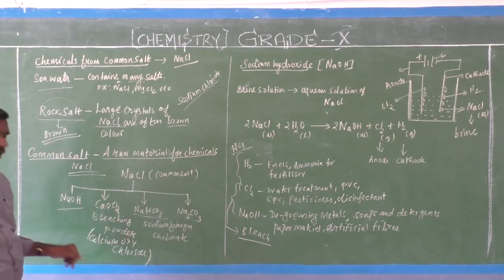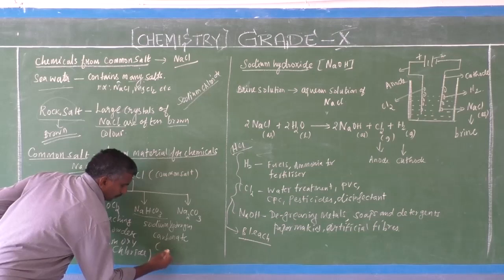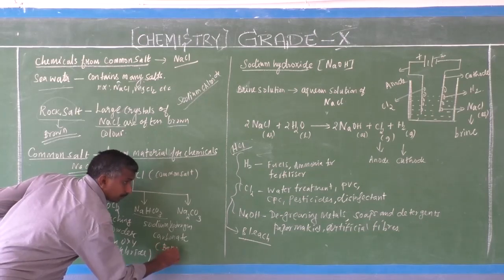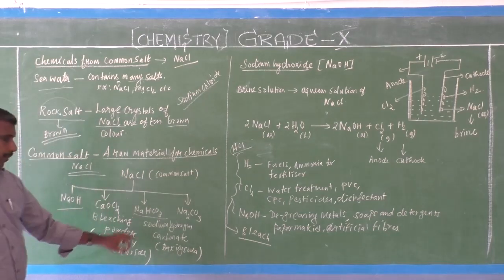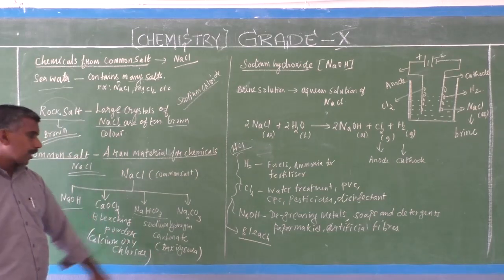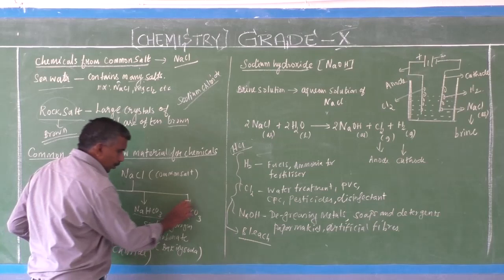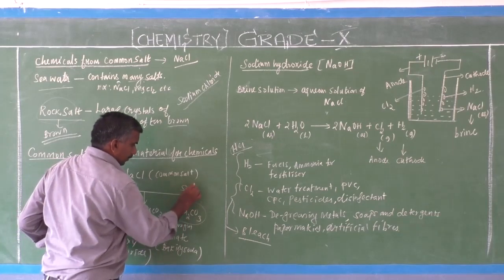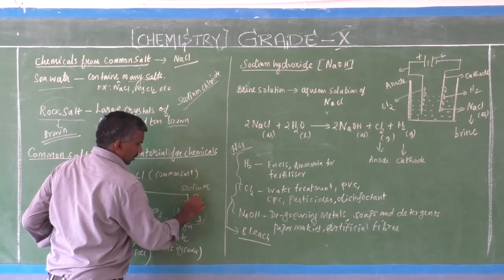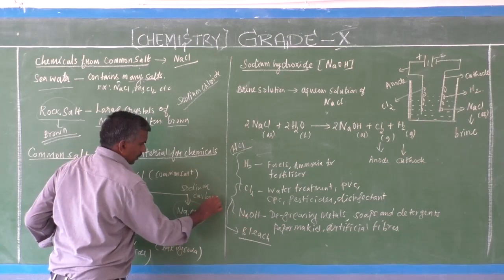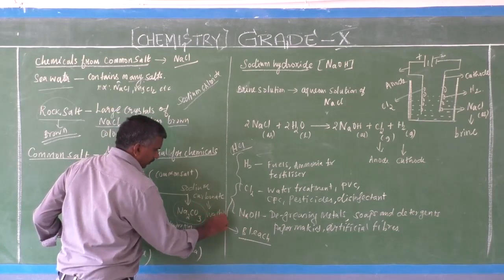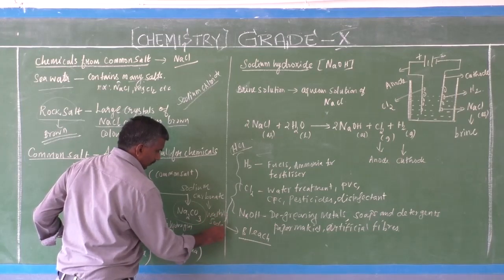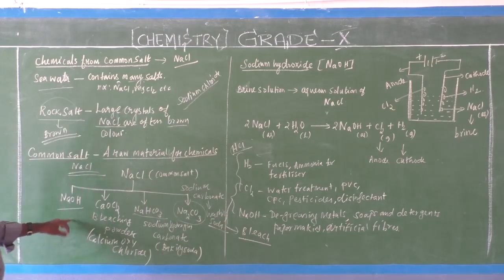Another name is baking soda. The third one is sodium carbonate. This is washing soda.